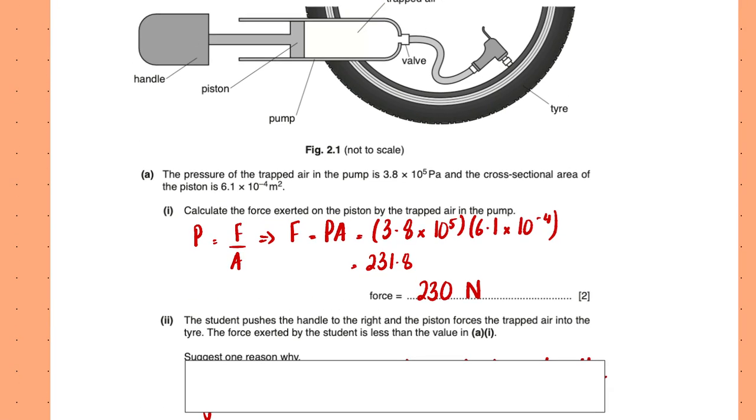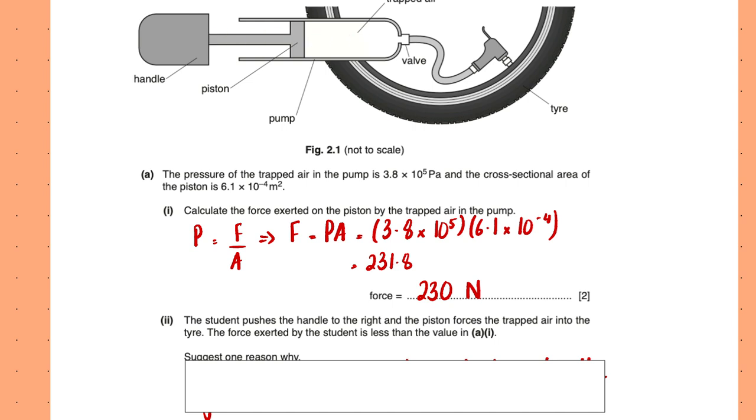The student pushes the handle to the right and the piston forces the trapped air into the tire, right? So the trapped air then goes into the tire. The force exerted by the student is less than the value in A1. So this means that the inside force was 230 like this, right? This is what the trapped air applies on the pump.